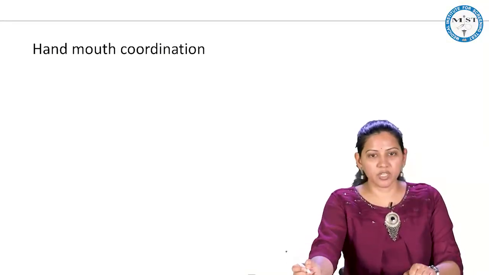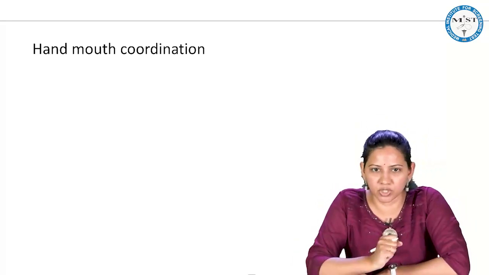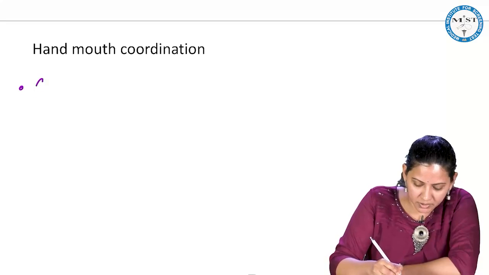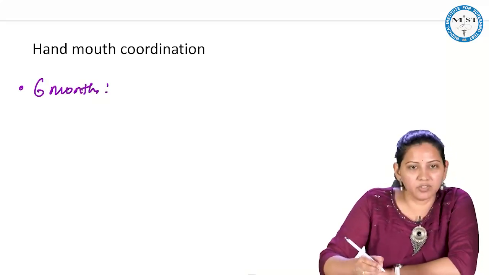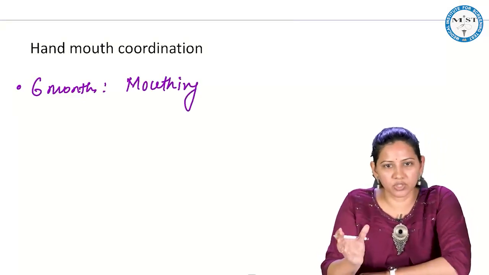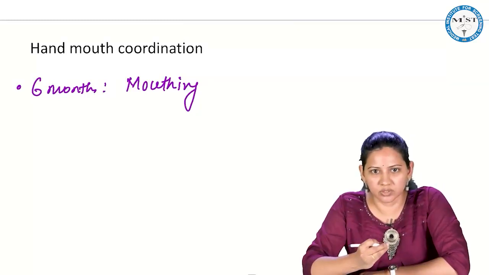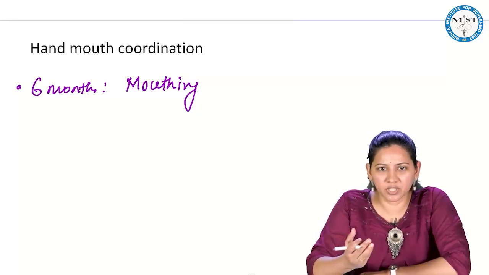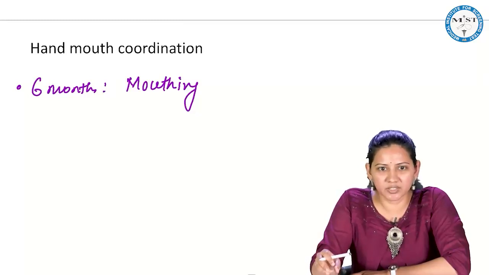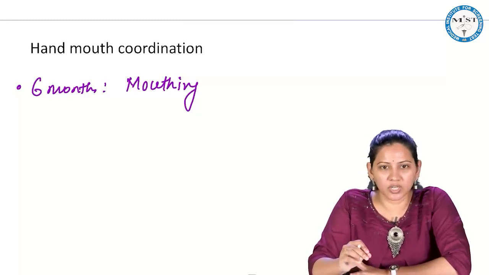So in the fine motor development, we saw the hand and eye coordination. The child is able to visualize and pick the objects. Now it is hand-mouth coordination. So by 6 months, child will have mouthing. What is mouthing? I told you child would have developed unidextrous grasp. So child will be holding any object and putting it inside the mouth. So it is called mouthing. Many times after 6 months, mother will notice the child starts developing diarrhea, because every object the child sees starts going inside the mouth. Child wants to explore.